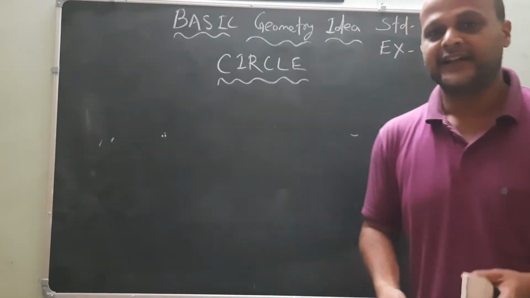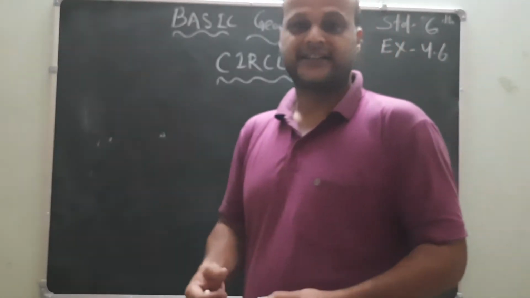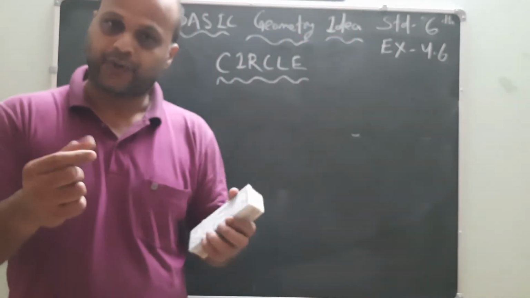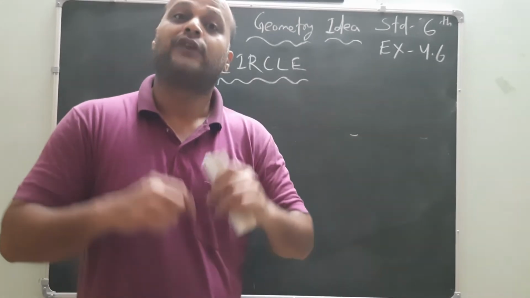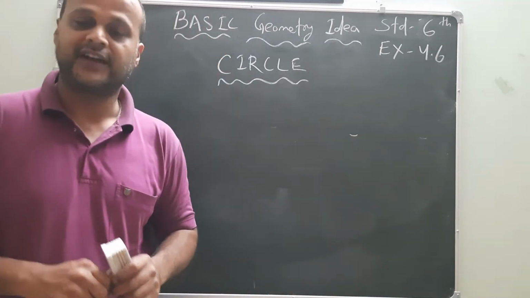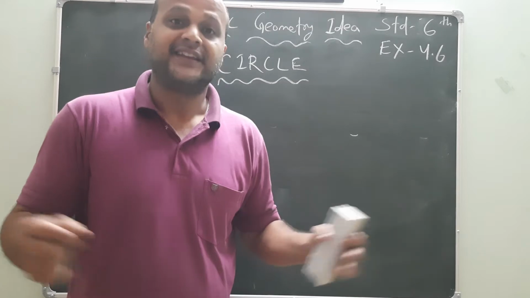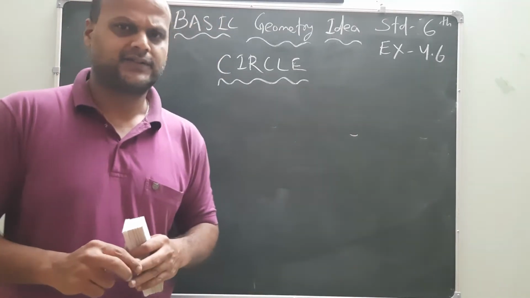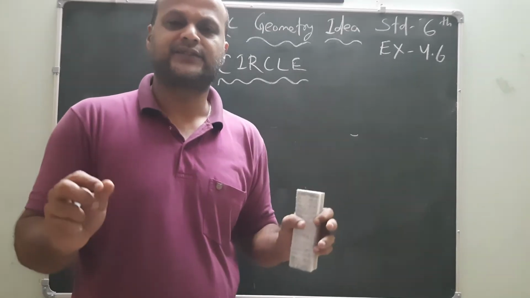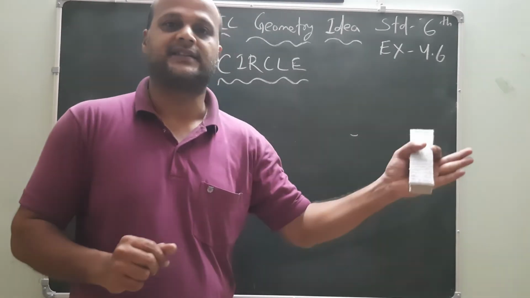We discussed what a point is, what a line segment is, what a ray is, what a line is, and also angles and vertex.